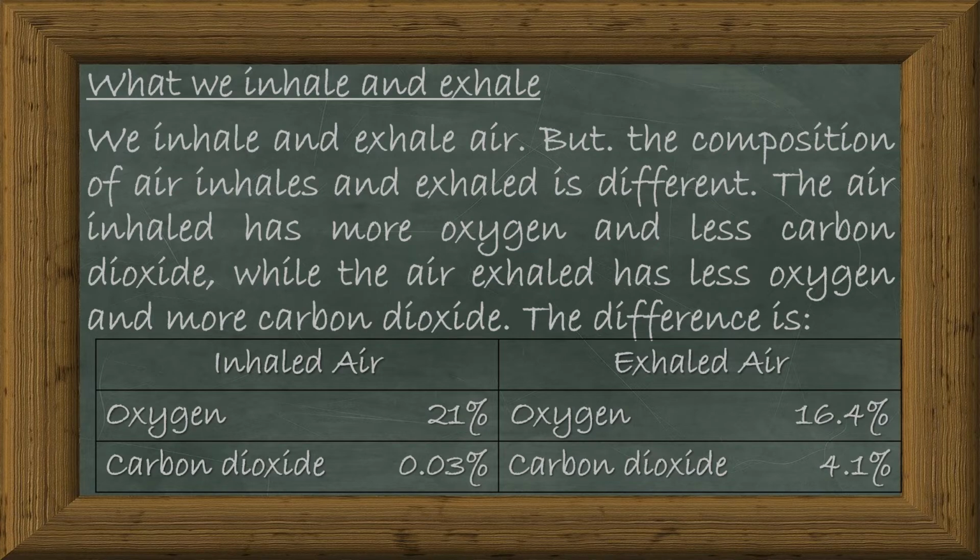Inhaled air contains 21% oxygen, whereas exhaled air contains 16.4% oxygen. Inhaled air contains 0.03% of carbon dioxide, whereas exhaled air contains 4.1% of carbon dioxide.